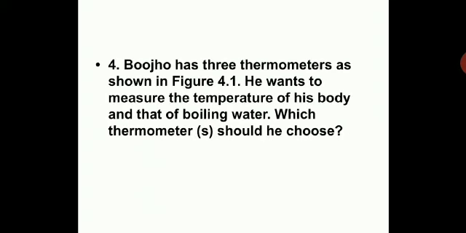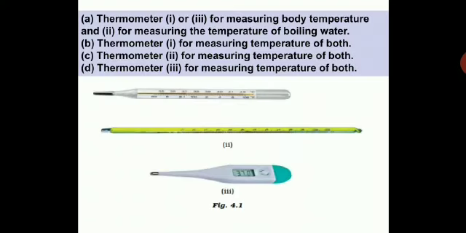Just go through this. Bujo has three thermometers, and as shown in figure 4.1, he wants to measure the temperature of his body and that of boiling water. Which thermometer should he choose? So let us see. Now here you have three thermometers.